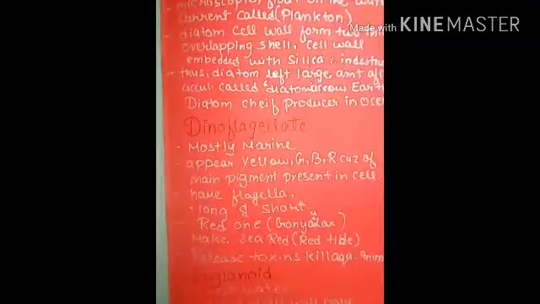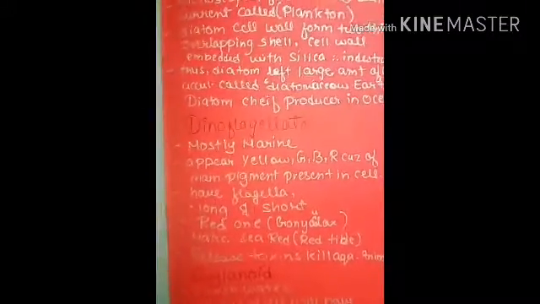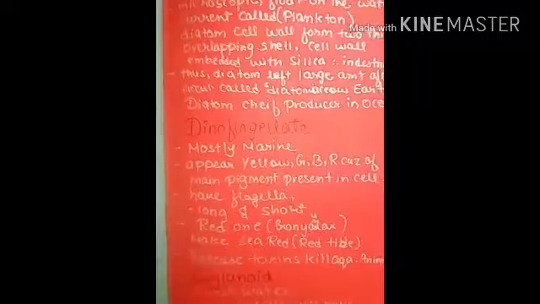Now we move on to dinoflagellates. They are mostly marine, and they appear yellow, green, blue, or red because of the main pigment present in their cells.